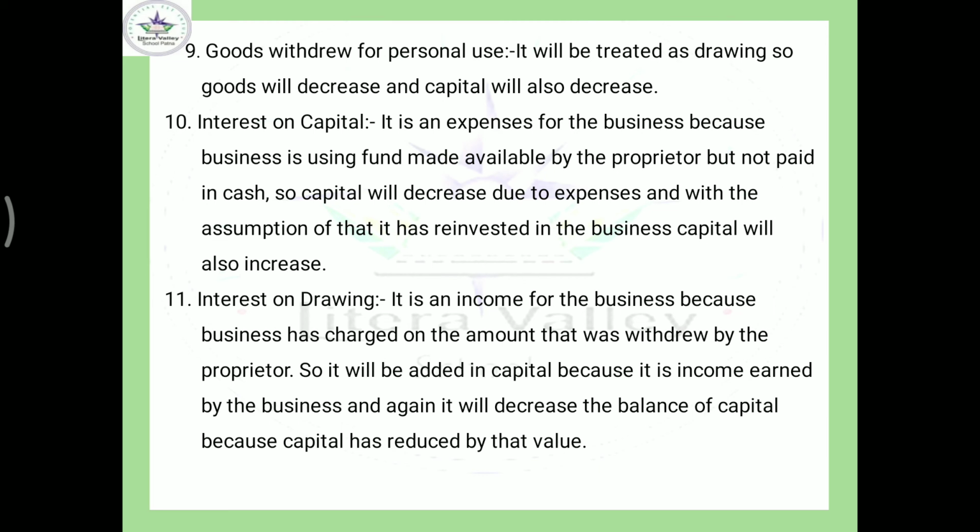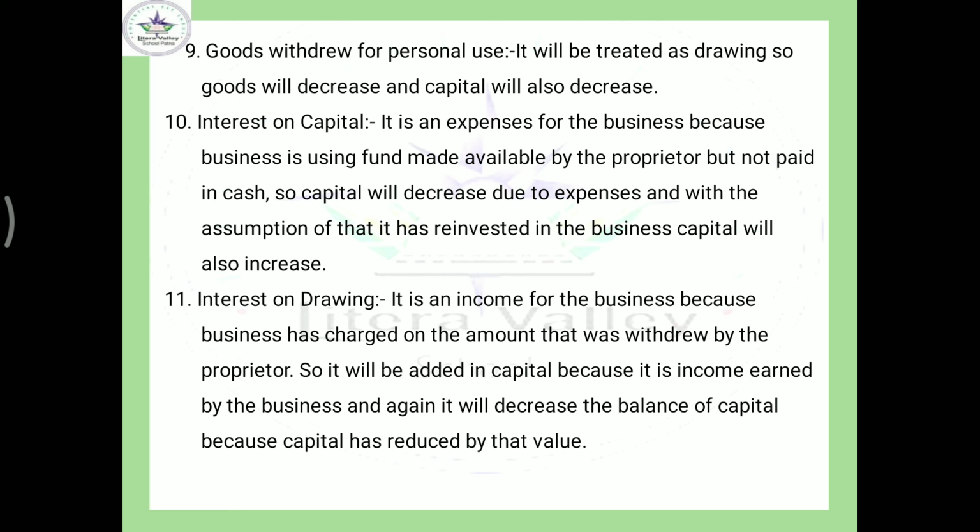And the business is not paying that interest in cash, so it affects a different kind of head. See the effect here. Simple, first thing, interest on capital is an expense for the business, so expense always reduces capital, and whatever interest on capital was allowed to the proprietor, again it was invested in the business.